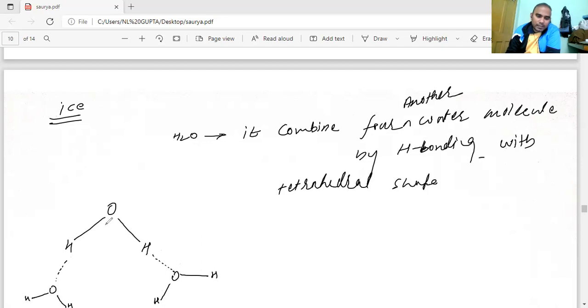Okay, this is there. Now another thing you can check: here also it is going to combine with the hydrogen of this oxygen, and here is hydrogen. Here also it is going to form. Similarly, O is there, here is hydrogen, here is hydrogen. You can reverse back also; this diagram can also be reversed.